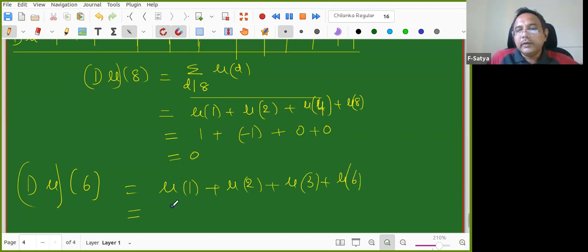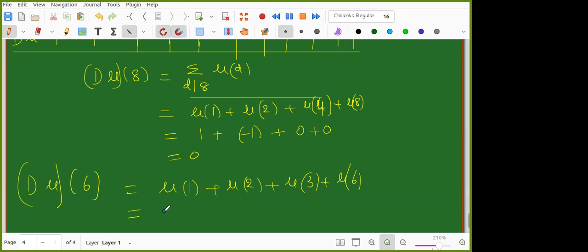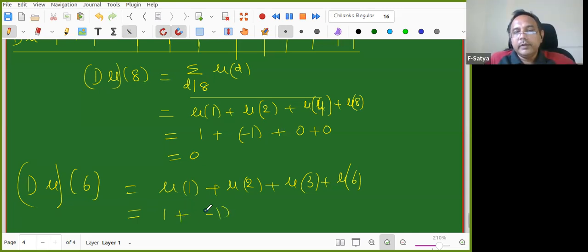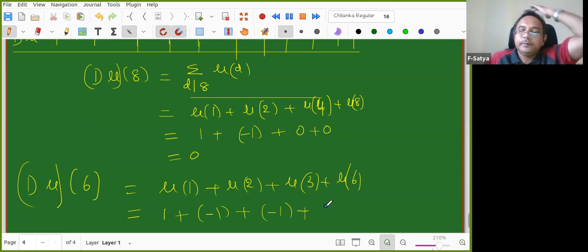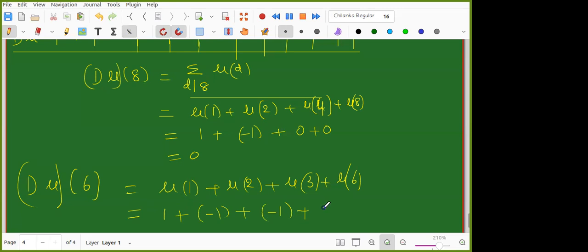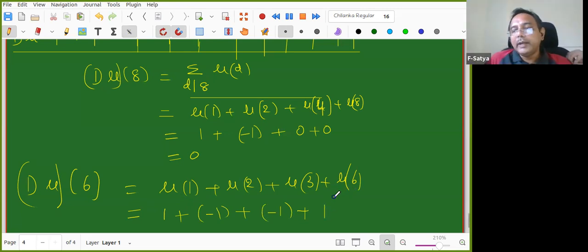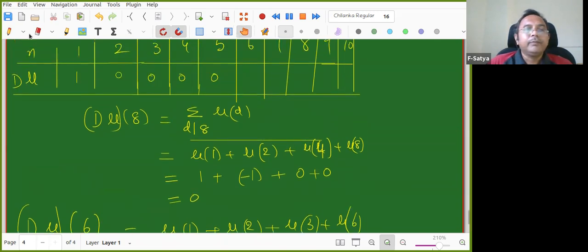Diva, can you help us? What is mu of 1? Mu of 1 is 1. Very good. Mu of 2? -1. Mu of 3? Mu of 3 is also -1. Very correct. What is mu of 6? Mu of 6 is 1. Because it is 2 into 3, 2 distinct primes, it is square free, so it is (-1) power 2, so 1.